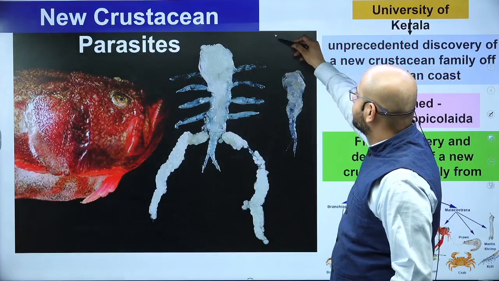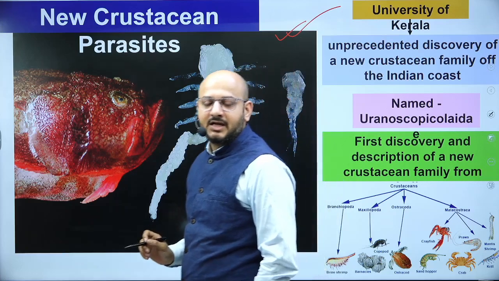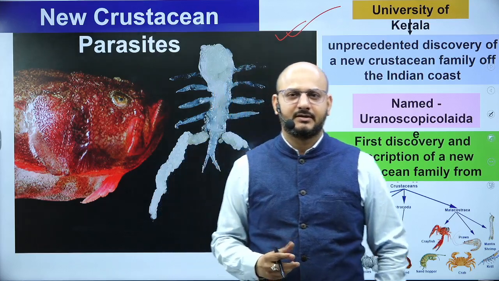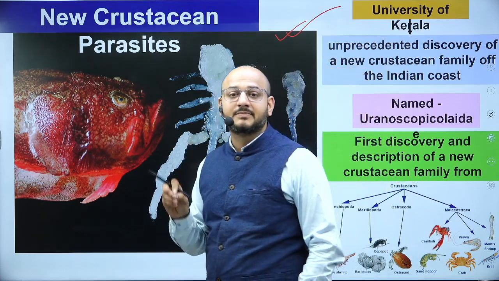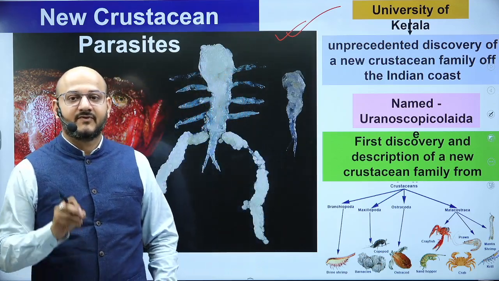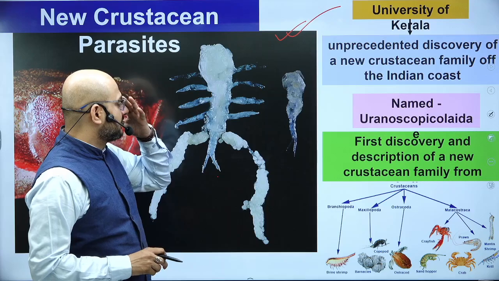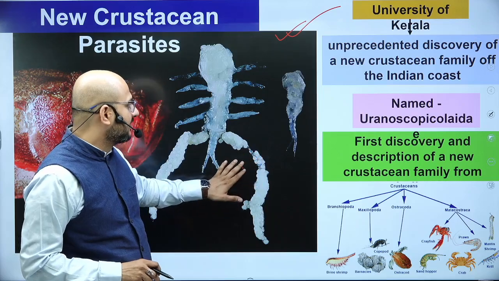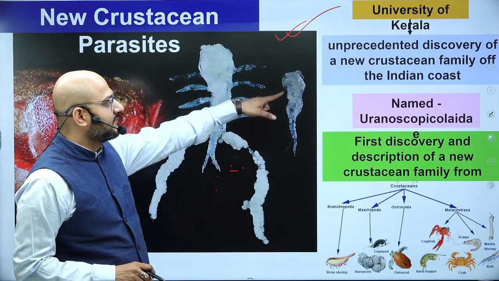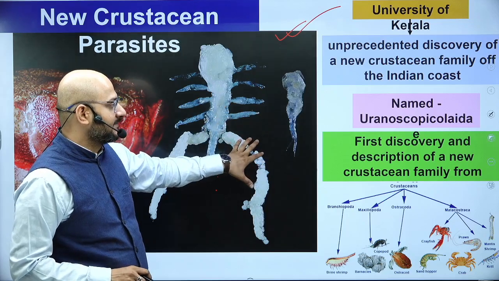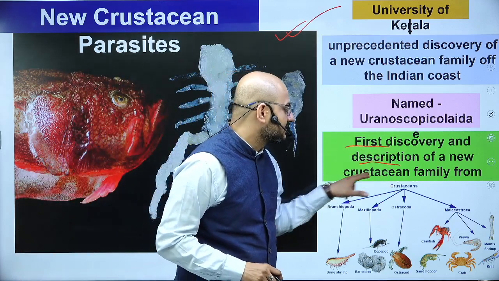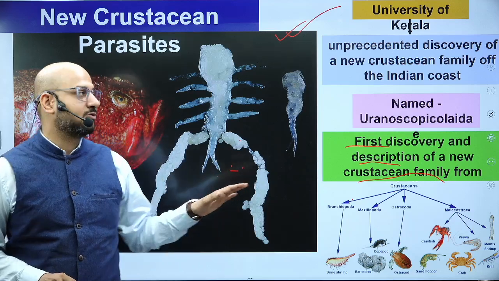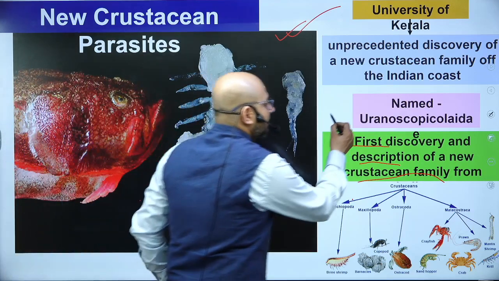New crustacean species have been found. Now understand, we keep discovering a lot of species. Why is this so important? Because this study is called unprecedented. For the very first time, on the southwestern coast of India, about 550 meters deep, we have found a new crustacean family of the Indian coast. Very first time. Okay, first discovery and description of a new crustacean family from India. Until now we had not found any such crustacean species. Okay, it has been named Uranoscopidae.